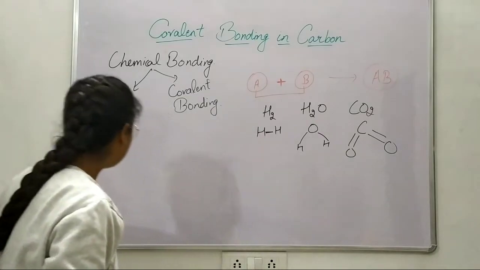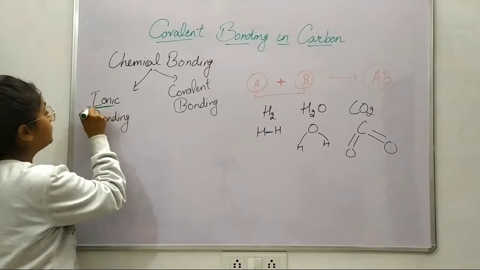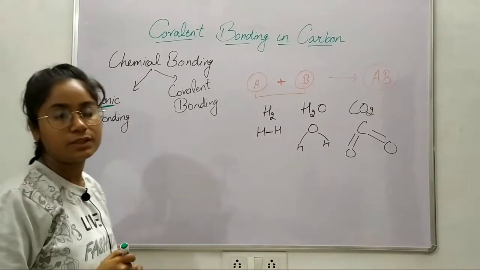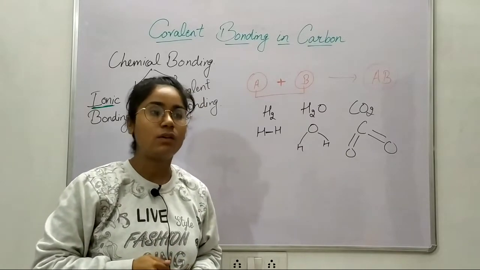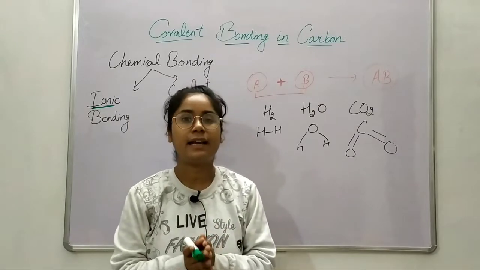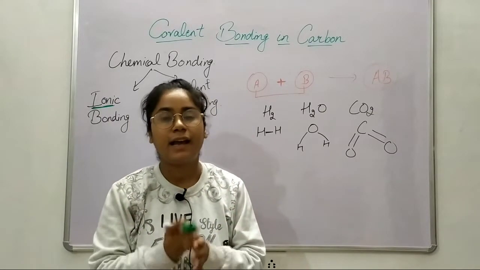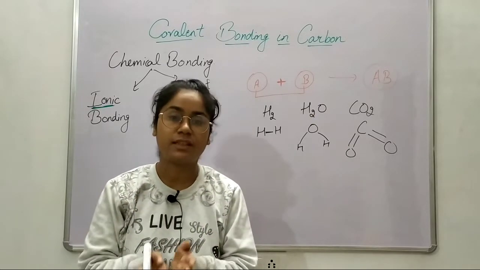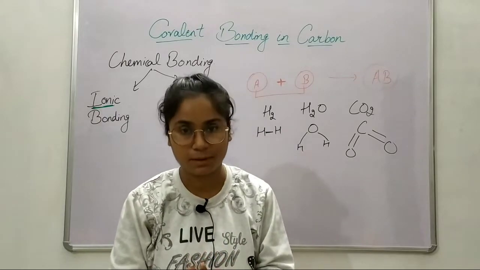From its name, ion, it is clear to us that it is a bonding between ions. Now, how are ions formed? Whenever an atom has an outermost shell, and in the outermost shell the octet is not complete, that atom is unstable.